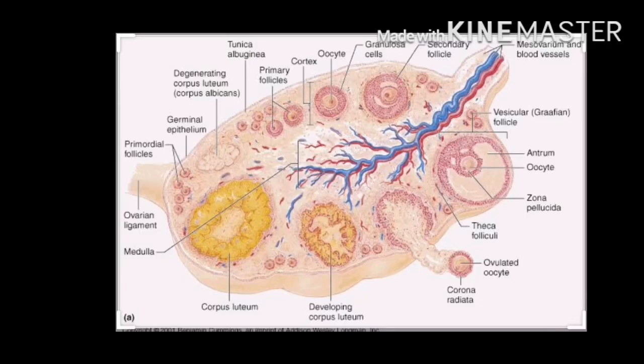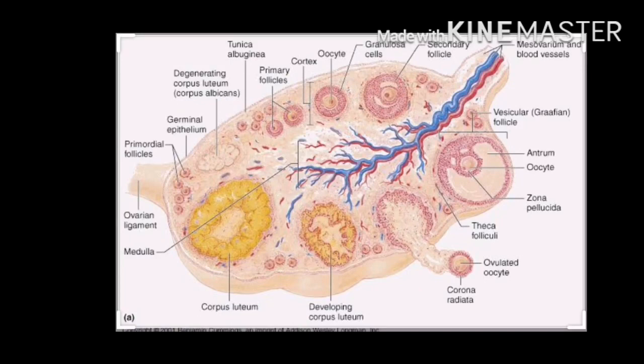The Graafian follicle here presses against the thin wall of the ovary, giving it a blistered appearance. The egg is released from the Graafian follicle during ovulation. One can say ovulation means a release of ova from the ovary.